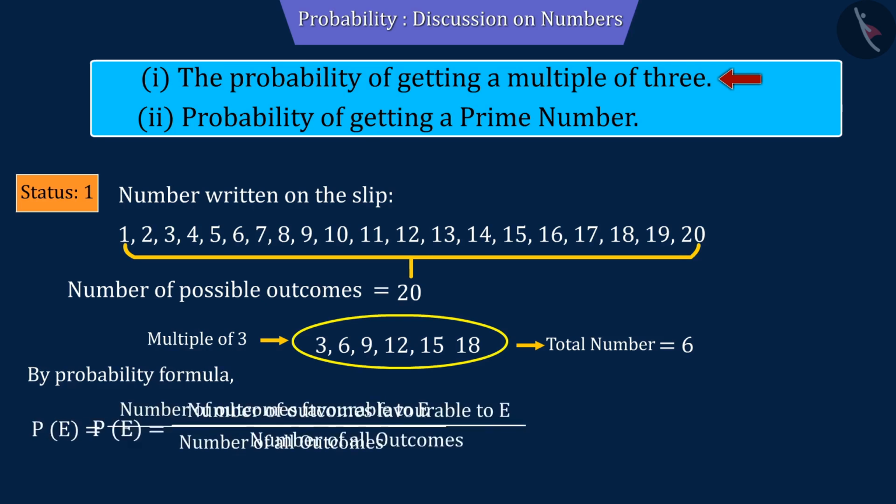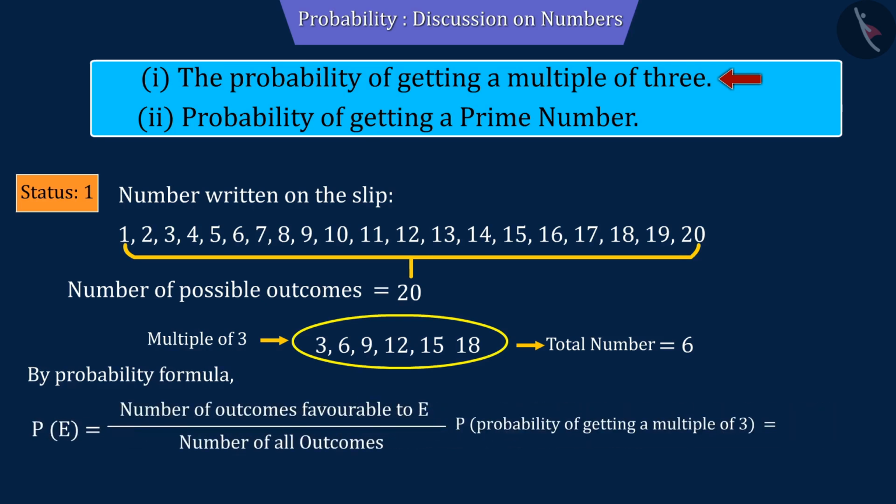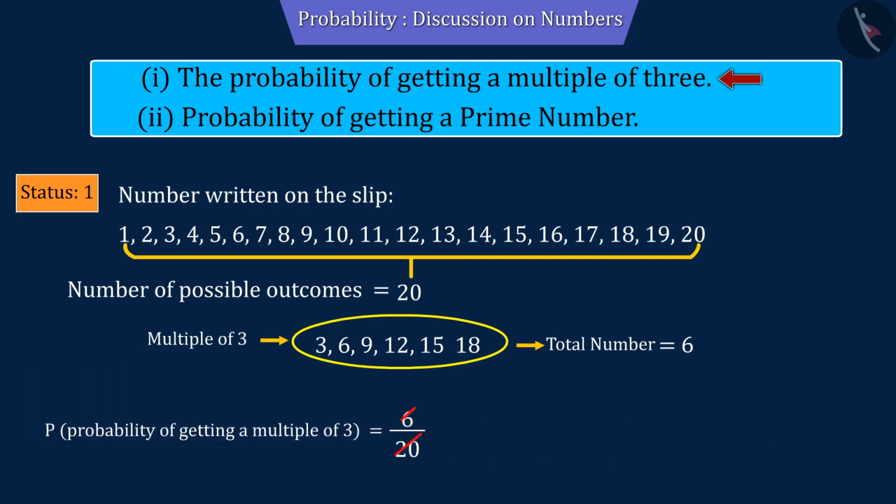Using the probability formula, the number of favorable outcomes of the event is 6 and the number of all possible outcomes is 20. On solving this, the probability of getting a multiple of 3 is 0.3.